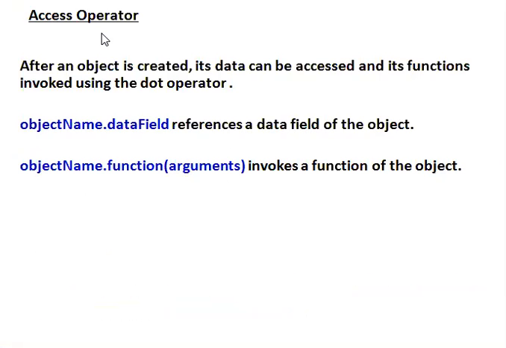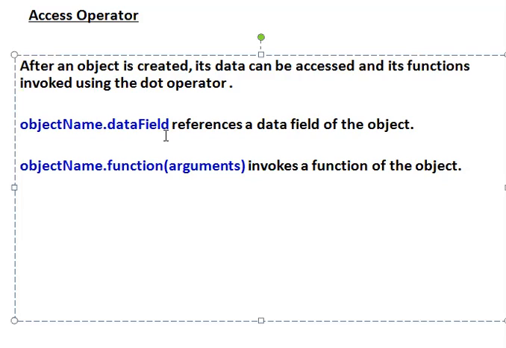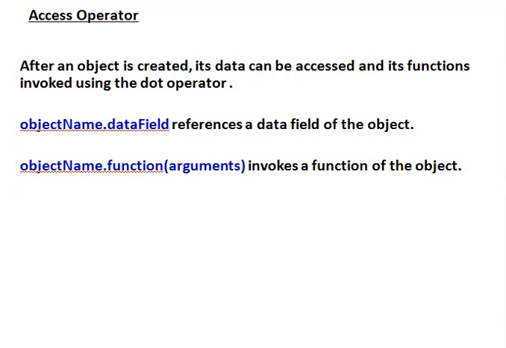This is the access operator. After creating an object, the data can be accessed and its functions invoked using the dot operator, that is, object name dot data field. When we have to invoke the member function, based on the dot operator, we invoke it using the object. So for example, object name dot function with arguments, for invoking the function of the object.